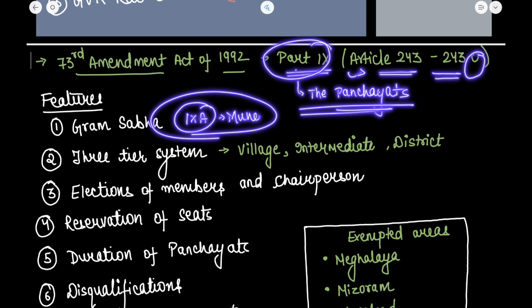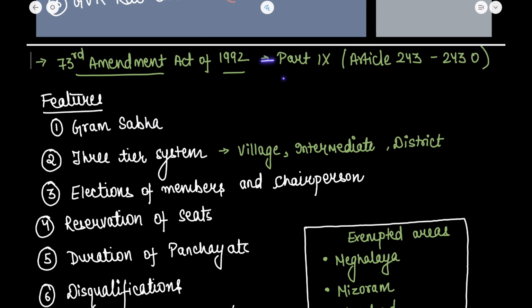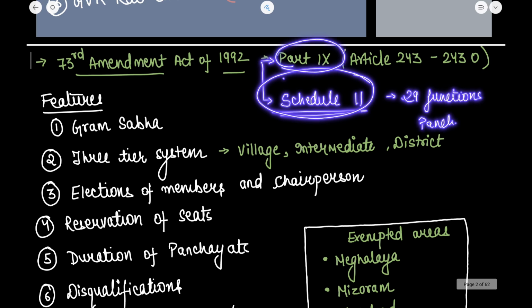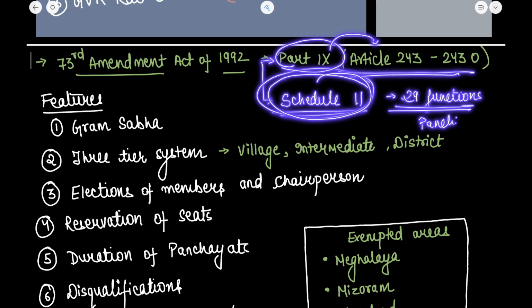Apart from Part 9, which was added by the 73rd Amendment, a schedule, Schedule 11, was also added. It contains 29 functions that were assigned to the Panchayat. So Part 9 contained the articles, the provisions of the Panchayat, and the 73rd Amendment Act also added Schedule 11, which contained 29 functions to be performed by the Panchayat.